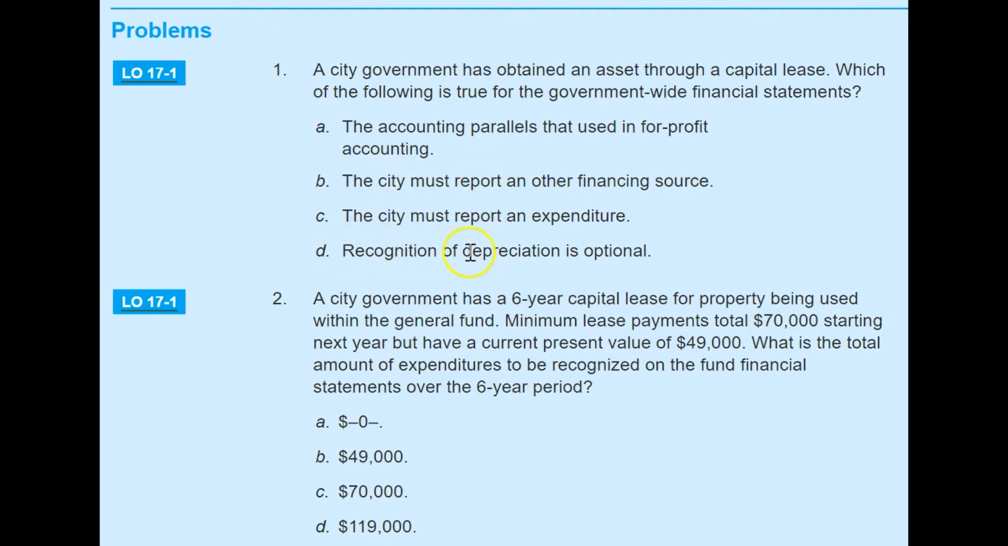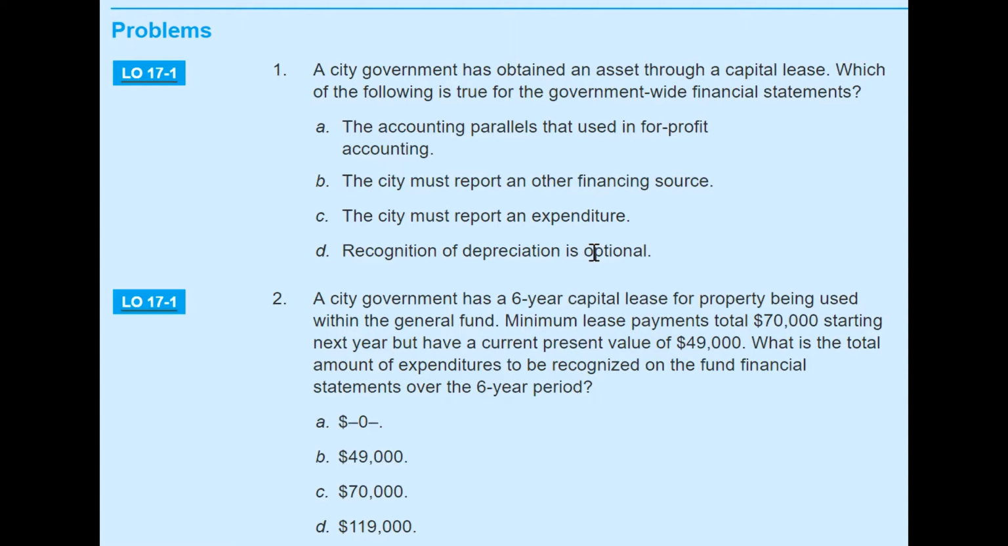Option D says that recognition of depreciation is optional. No, I wouldn't say this one is correct, because for government-wide financial statements, when you are looking at the whole picture of any state or local government, you will treat the capital lease just like the for-profit company. And for the for-profit company, we create the asset. Once you know the asset value and its life, then definitely you need to record the depreciation.